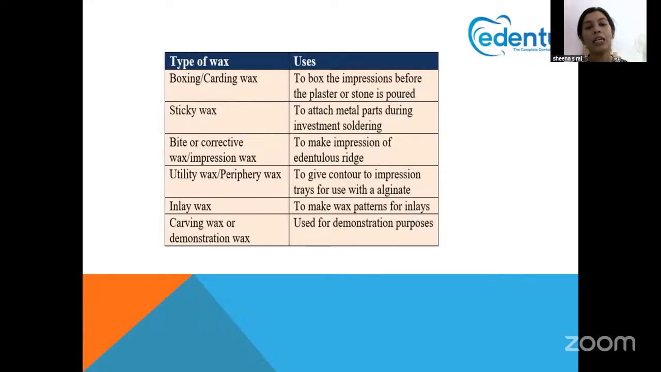Sticky wax is always used to attach the metal parts during investment soldering. Bite or corrective wax is used for the impression of the edentulous ridge. Utility wax is also called periphery wax. It is always used to give contour to the impression tray when we use an alginate impression material. Inlay wax is used to make the wax pattern for inlays. Carving wax is mainly for demonstration purposes, which we do in the pre-clinicals.